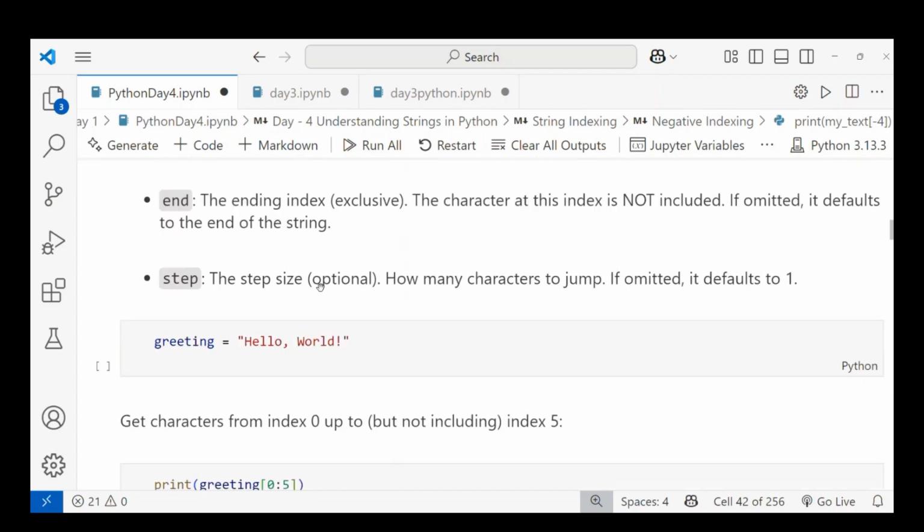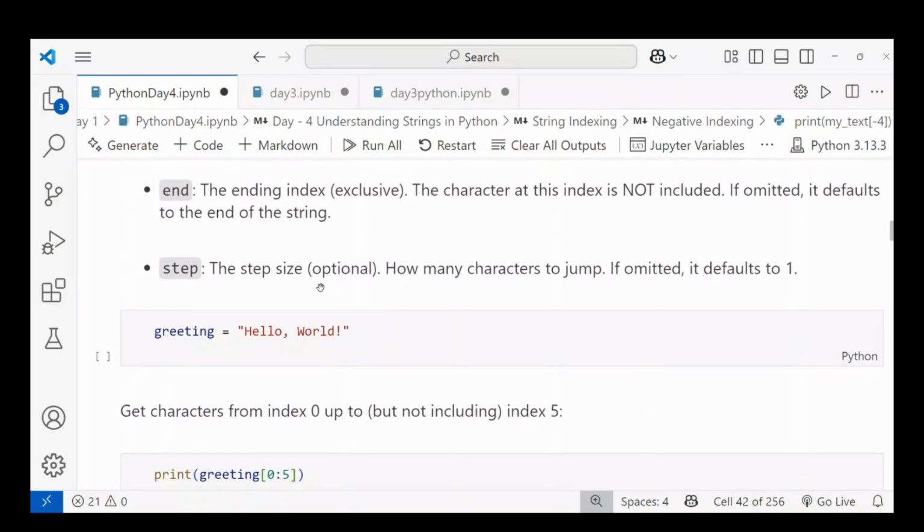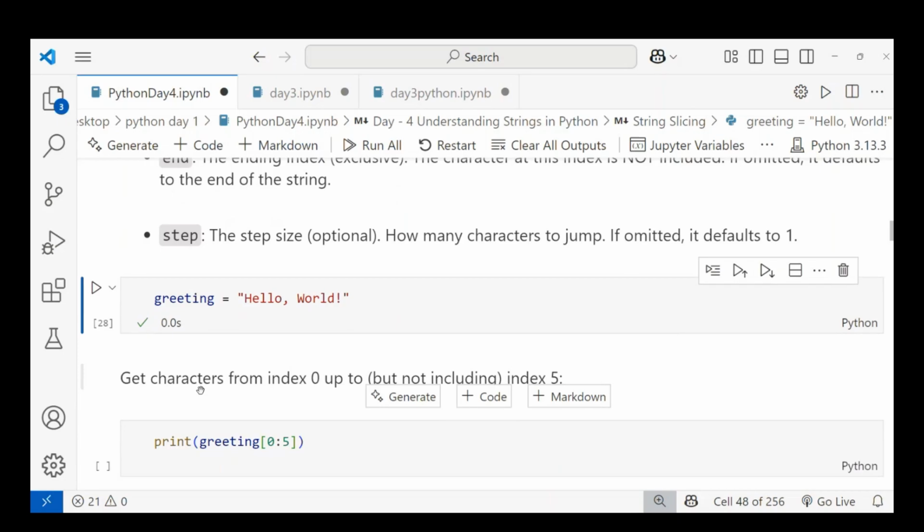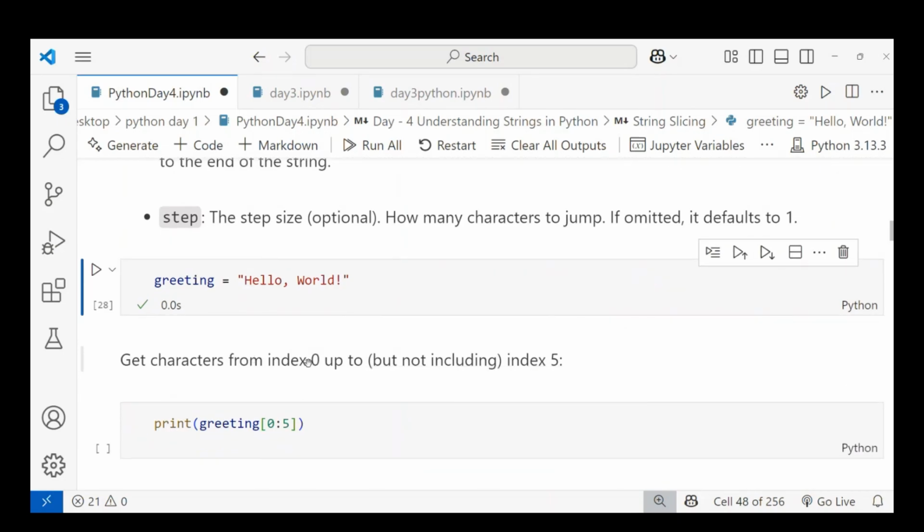Let me give an example so you understand neatly. I'm starting with a good example: greeting. I am storing the string "Hello, World!" in the greeting variable. When I run this, it stores the value in the greeting variable. The question is: get the characters from index 0 up to, but not including, index 5.